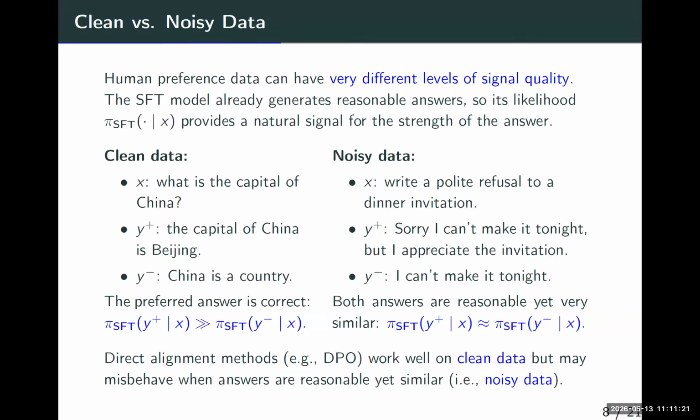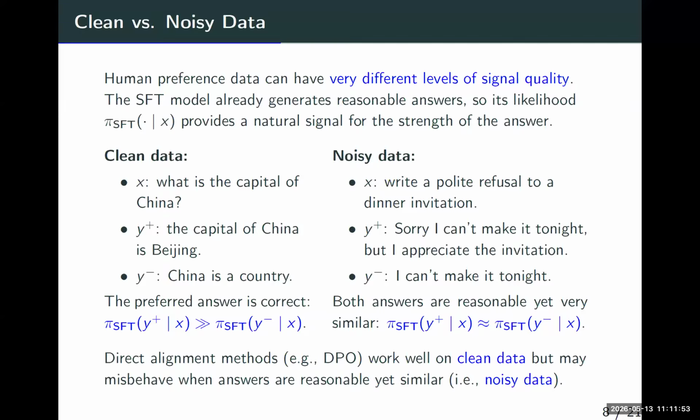In clean data, the question is very concrete, and we have clearly different answers. What is the capital of China? The capital of China is Beijing, and the dispreferred answer is: China is a country. So clearly, under the SFT model, the probability of generating Y plus would be much larger than that of generating the dispreferred answer.